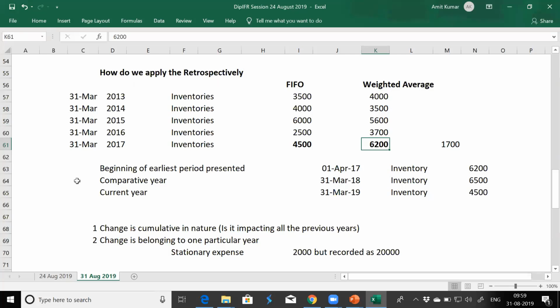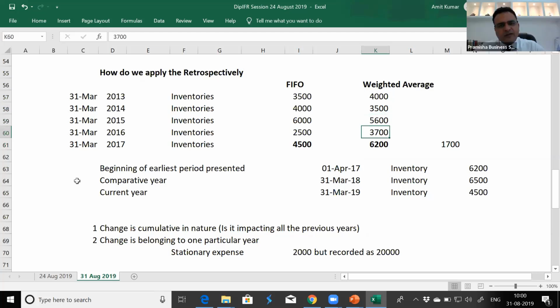But in the balance sheet for 31st March 13, 14, 15, and 16, we would have recorded our inventory at 3500, 4000, 6000, and 2500, right? Yes. So if we were allowed to present all the years' balance sheets which have happened till date, then we would have adjusted in all of them. But we do not have any option of presenting all the balance sheets till date. We are required to present only 3 balance sheets. So the only option left to us is that we make the adjustment in the beginning of the earliest period presented balance sheet. Understood.